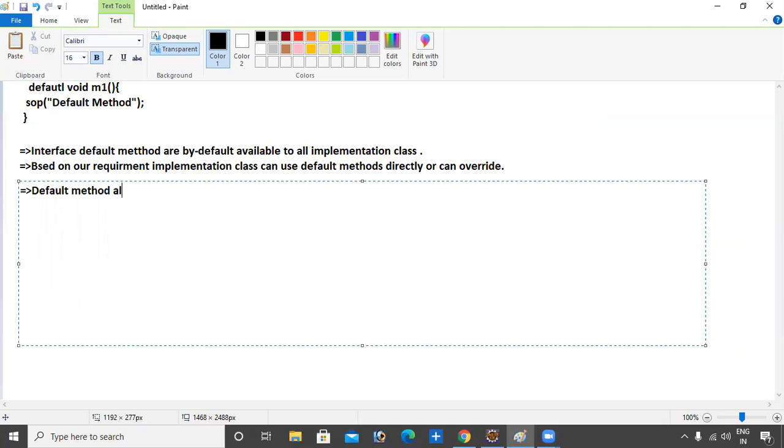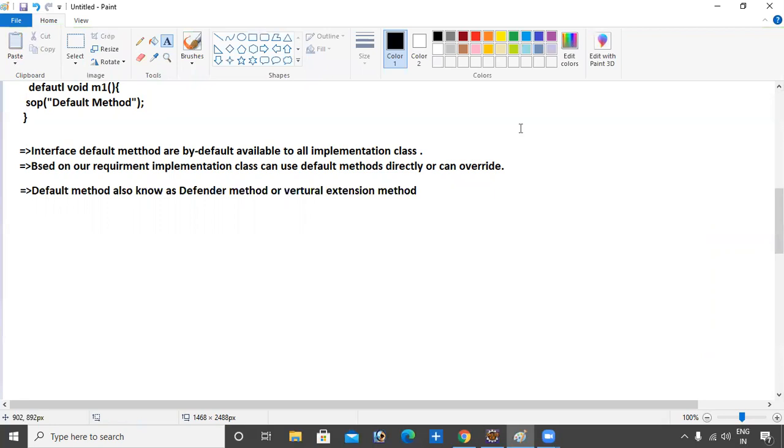Default method is also known as defender method. I told you defender method. Defender method or the virtual extension method. We can call it the virtual extension method.